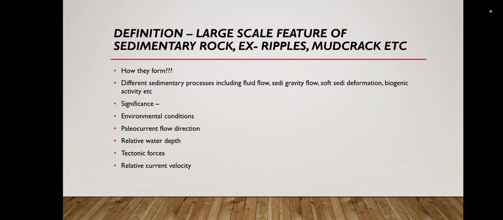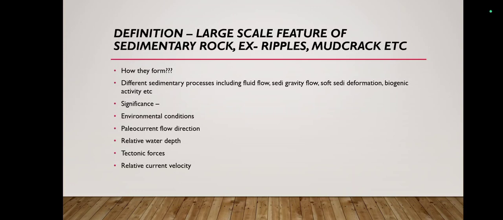The second example is lenticular and flaser bedding. So what is lenticular and flaser bedding? Basically, sand and shale are embedded within each other, and lenticular and flaser both indicate a different amount of sand and a different amount of shale in the structure.